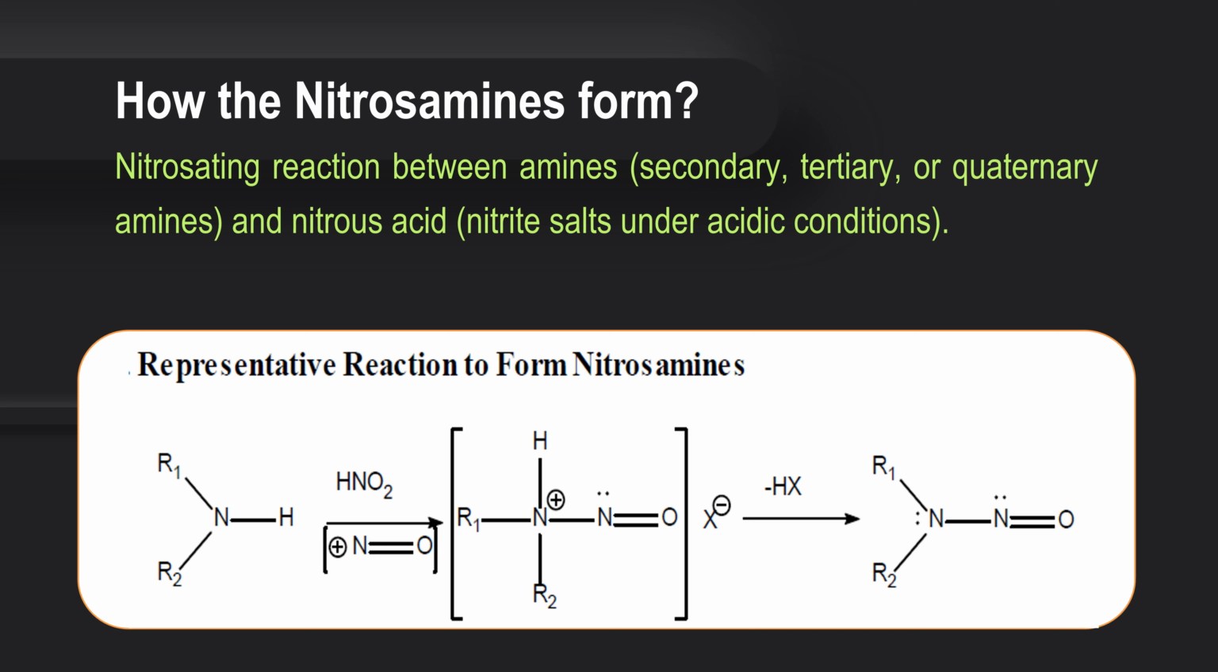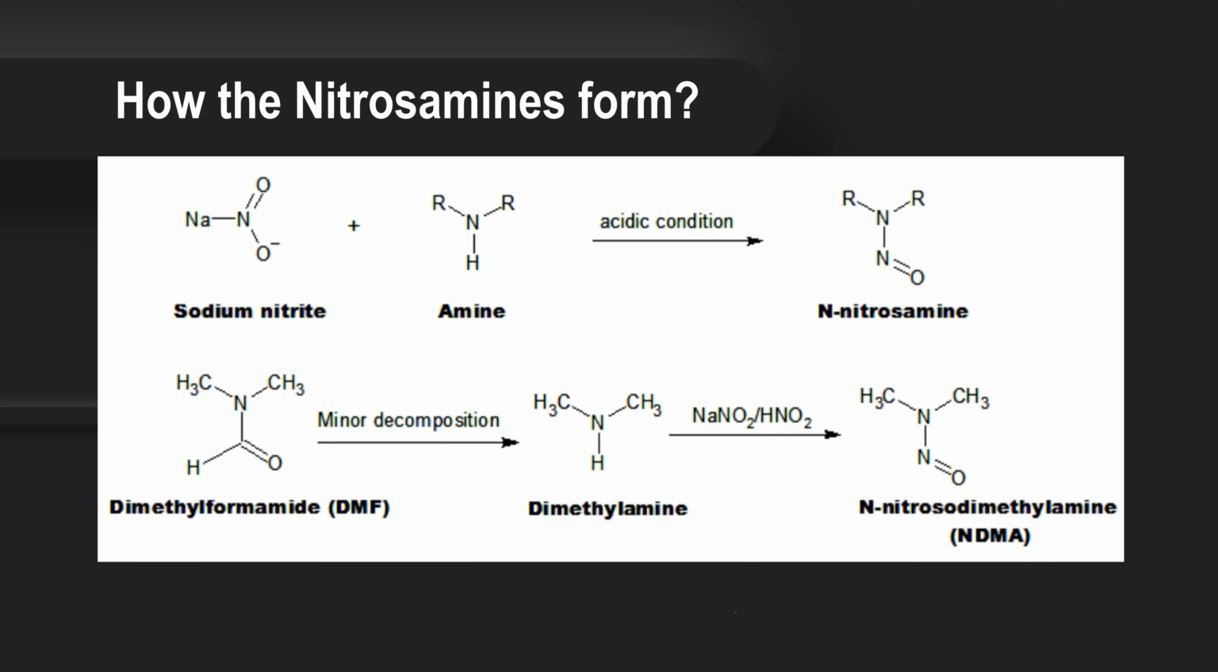How are the nitrosamines forming? A nitrosating reaction between the amines and nitrous acid forms the nitrosamines. Here are another two examples. Sodium nitrite reacts with an amine under acidic conditions and forms the N-nitrosoamine. Dimethylformamide undergoes minor decomposition and forms dimethylamine. Further, under the condition of sodium nitrite and nitrous acid, it forms NDMA, N-nitrosodimethylamine.